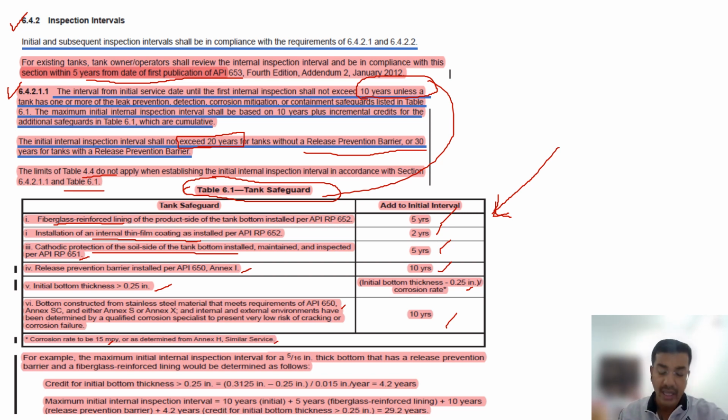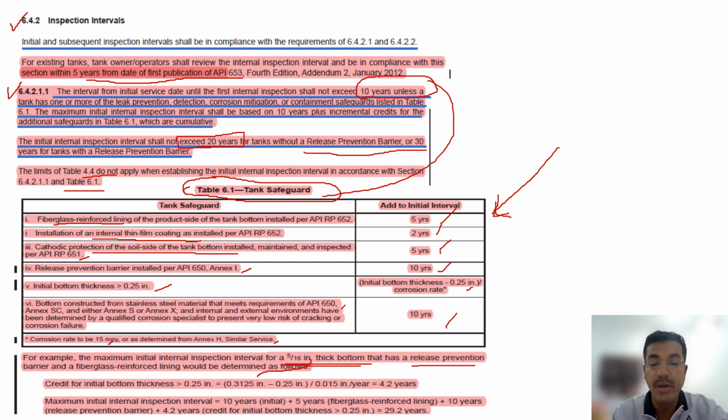So there is usually an open book question they ask. For example, here there is a question they have given. What is the question? The maximum initial internal inspection interval for a 5/16 inch thick bottom. The bottom thickness is 5/16 inch. 5/16 inch is how much? You divide 5 by 16, you will get 0.3125 inch.